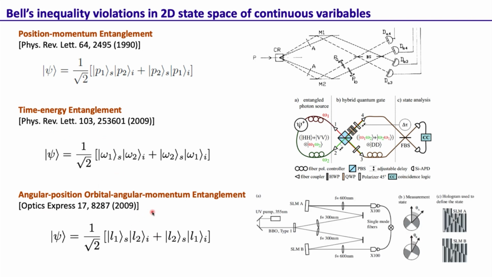And again, as of 2009, there was this work that makes an entangled state in the orbital angular momentum basis. I will not go through the details of this setup, but essentially the point is that one is able to make a two-particle state, which is like: if the first particle has orbital angular momentum L1 h bar, the second one is L2 h bar, or if the first one is L2 h bar, the second one is L1 h bar. And using this state, they were able to show the violation of Bell inequality in the orbital angular momentum basis, and thus showing the verification of entanglement in the orbital angular momentum basis as well as the angle basis.